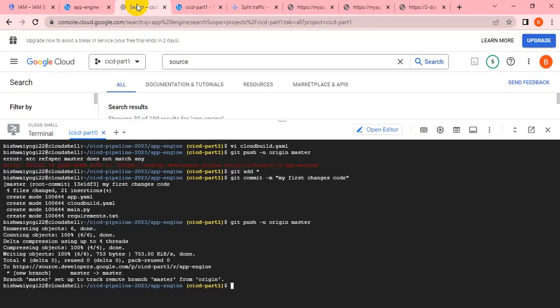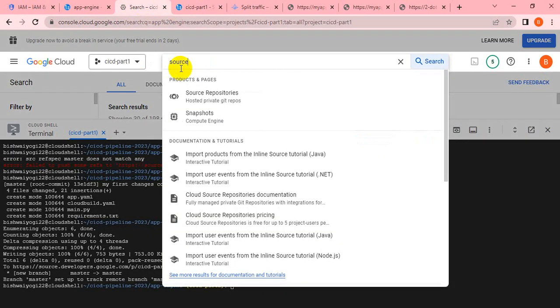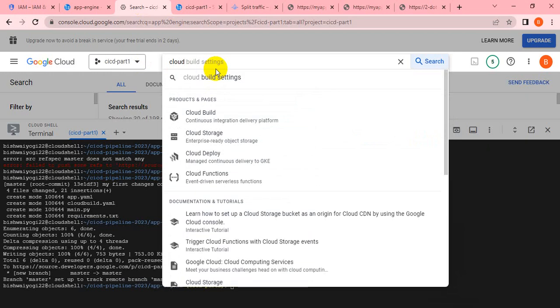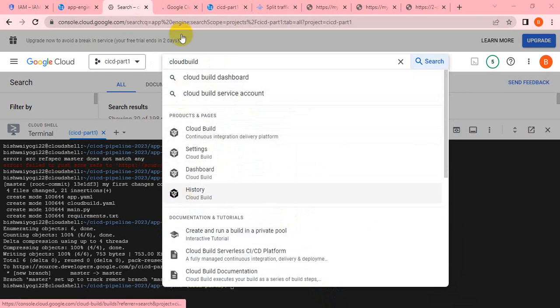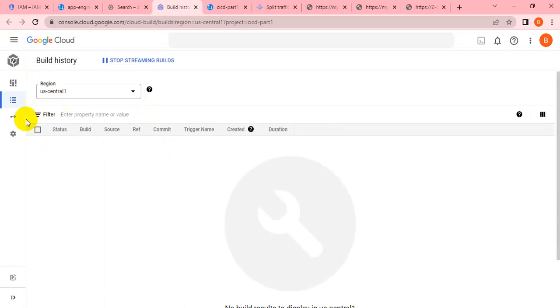So now I have to go to the cloud build. As we are opening the Google Cloud Build, basically it would ask to enable the API for the Google Cloud Build if you are opening for the first time. I think Google Cloud Build is already used for this project 2 or 3 times, so it will not ask to enable the API.